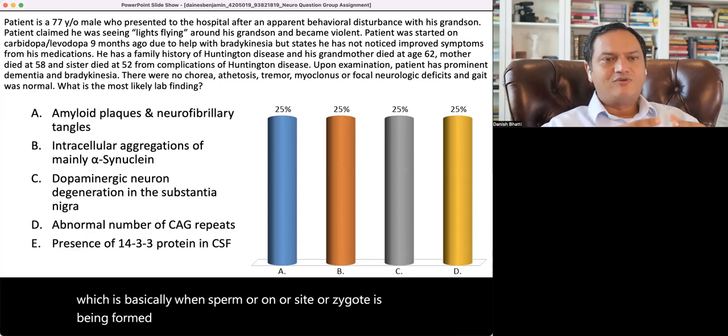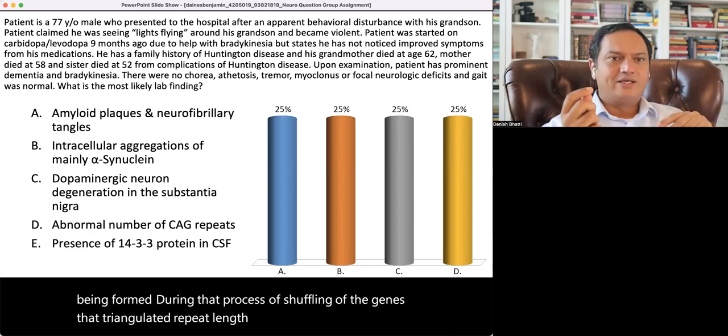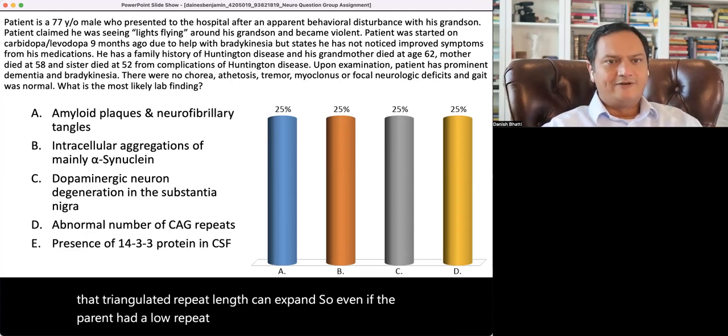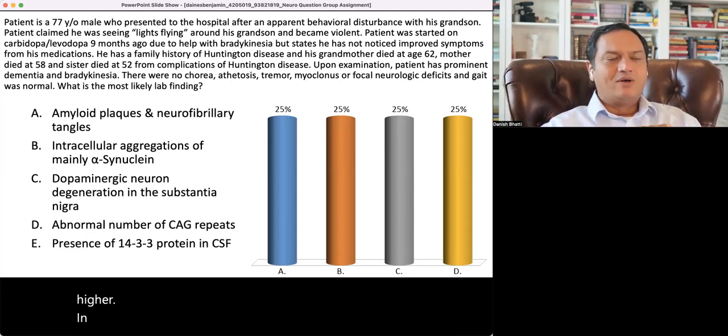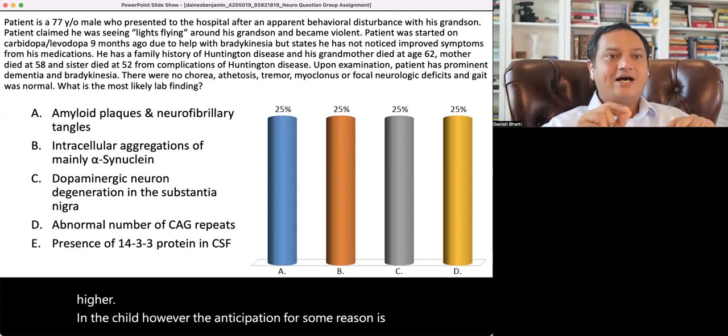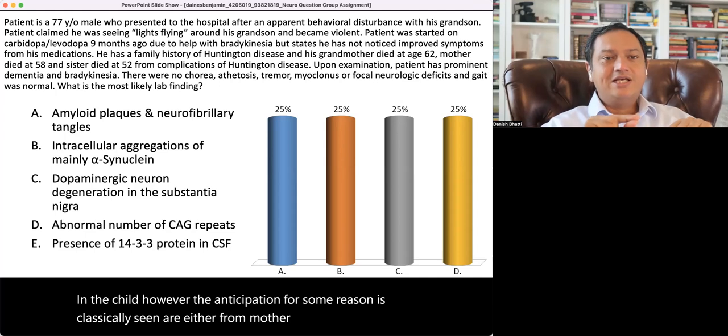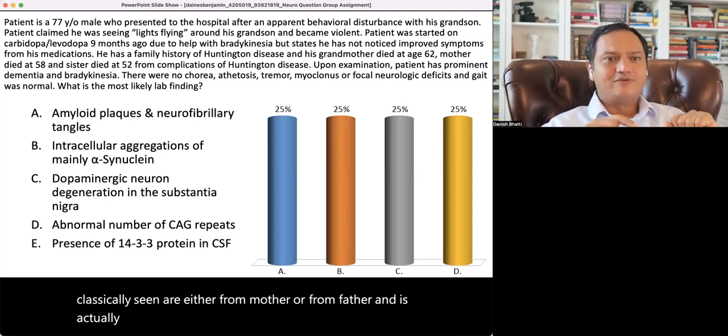During that process of shuffling of the genes, the trinucleotide repeat length can expand. So even if the parent had a low repeat length, it may be much higher in the child. However, the anticipation, for some reason, is classically seen either from mother or from father, and is actually very particular for each of the diseases.